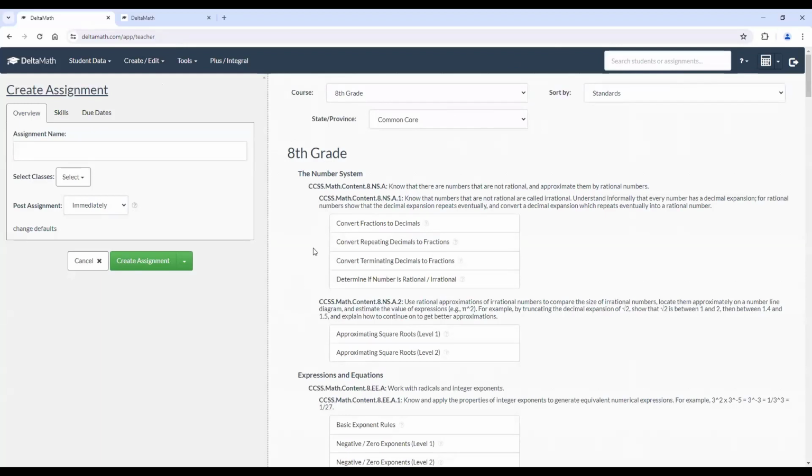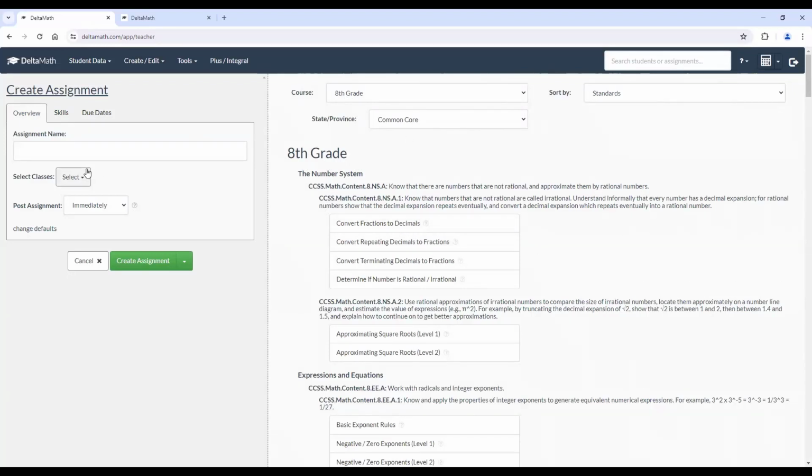So if you're like, oh, do I have to look for it all over again after I've looked for what I needed on my home page? It's automatically going to show exactly what you were looking at on your home page, which saves you the trouble of having to go through everything all over again. Let's do this. We're on 8th grade, so we'll just stay here, the number system.